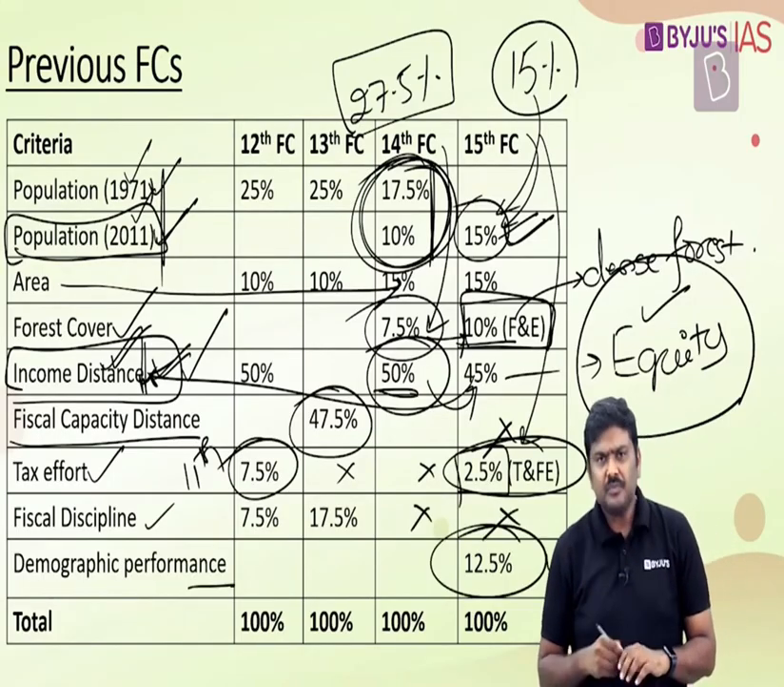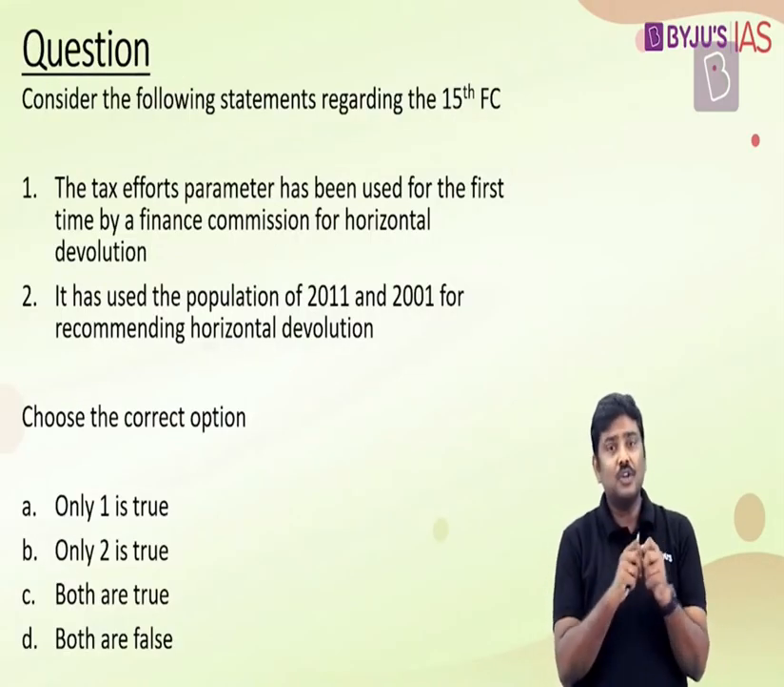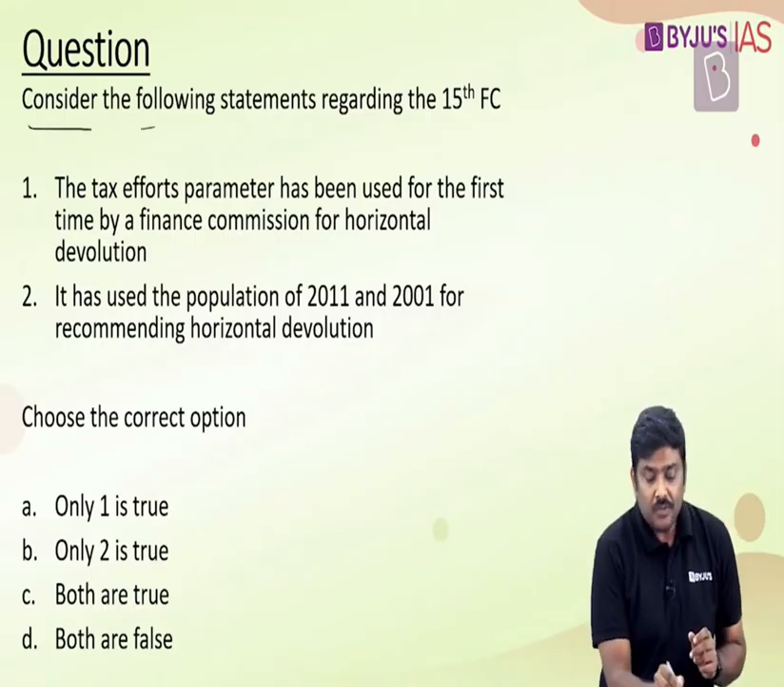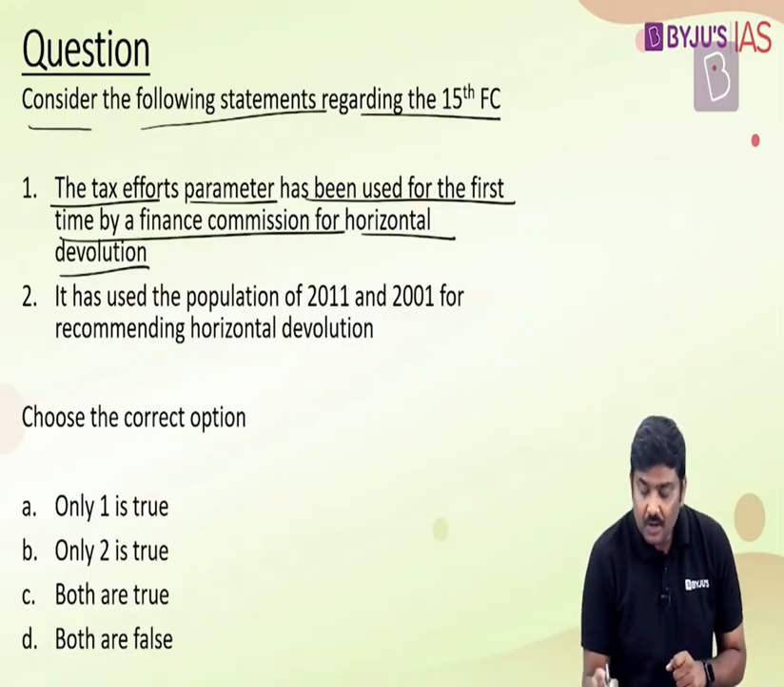Demographic performance has been introduced for the first time, and the weightage is 12.5%. Total weightage has to be obviously 100% here. Now, based on this discussion on horizontal devolution formula, I have given a question. Consider the following statements regarding 15th FC. The tax efforts parameter has been used for the first time by the finance commission for horizontal devolution. Underline the term for the first time.